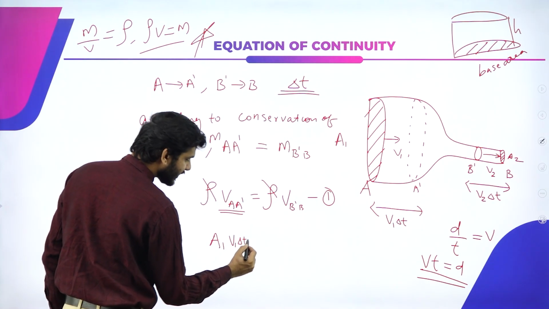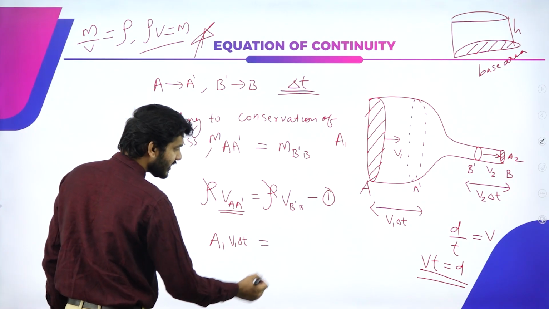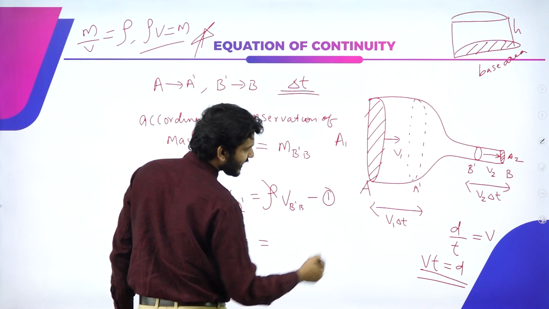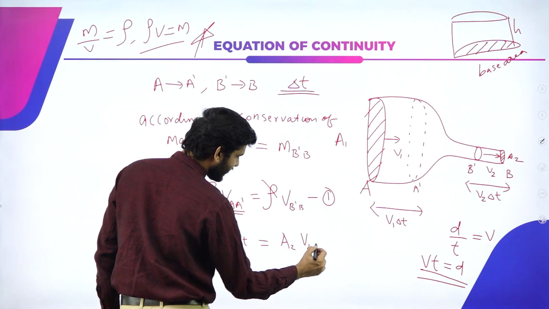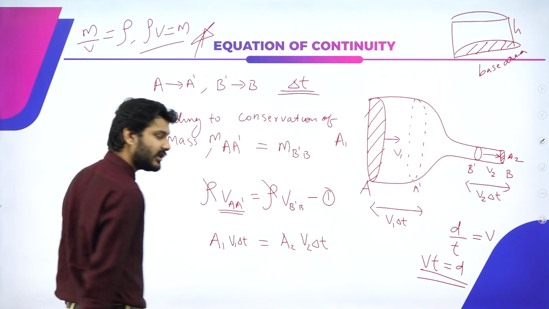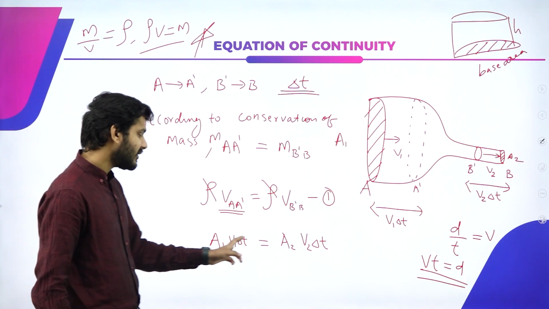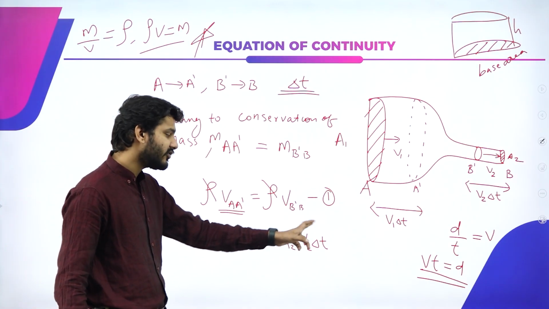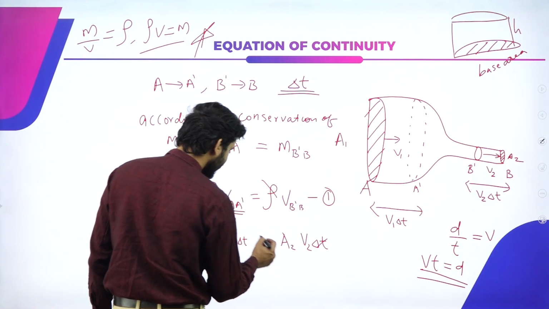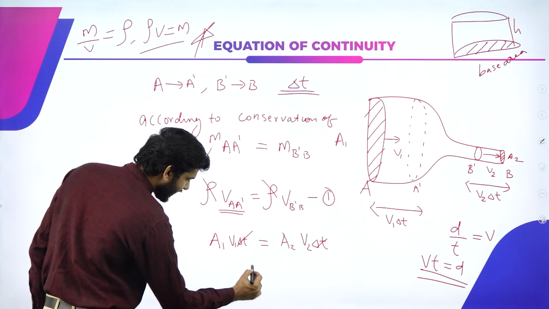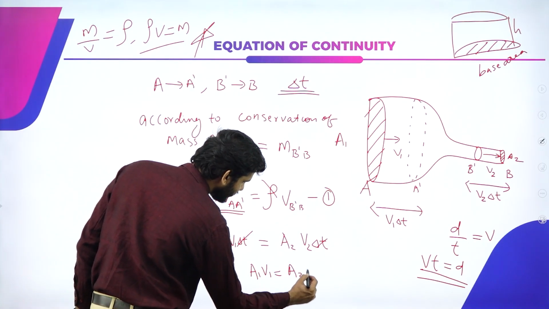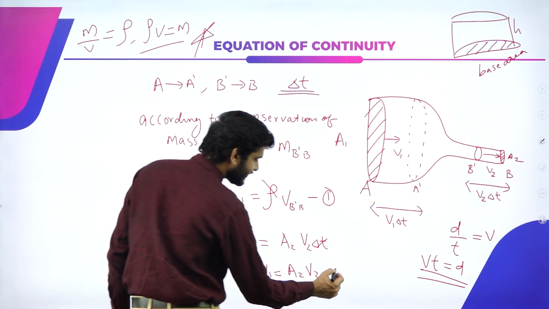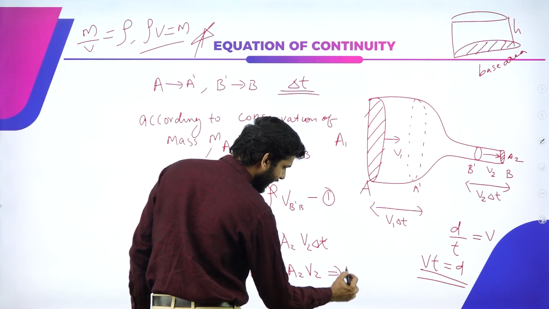That will be equal to, for the next cylinder also, the area A2 and the distance V2 delta t, right? So A1 V1 delta t is equal to A2 V2 delta t. Delta t and delta t cancel out. So we can write that A1 V1 is equal to A2 V2.